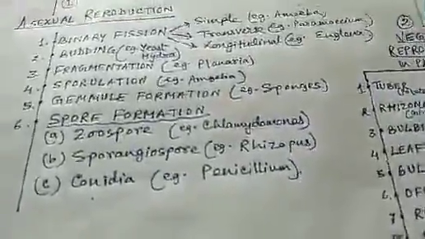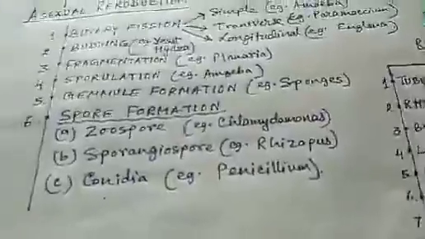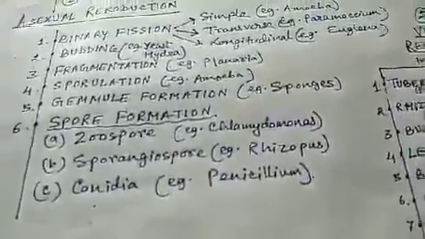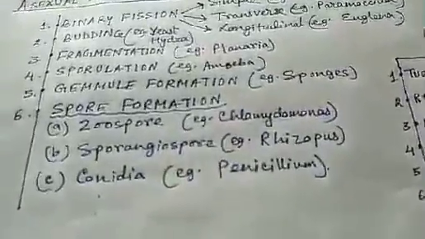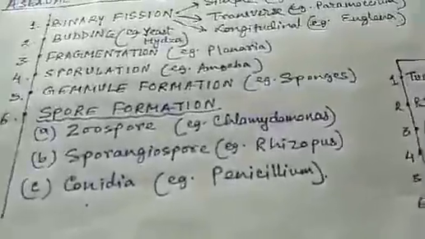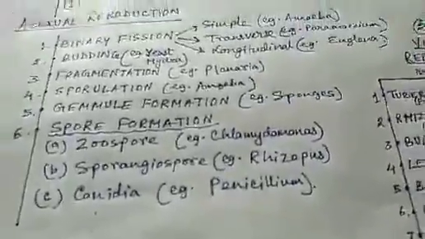And in Penicillium, we find conidia. These are also non-motile spores, but they do not develop inside the sporangium. They develop freely on the surface. We find it in Penicillium.